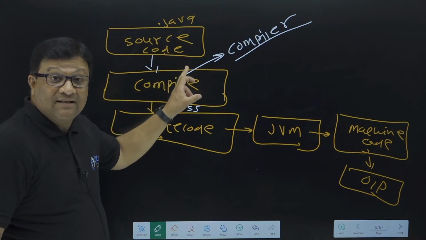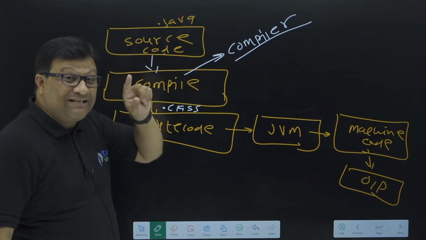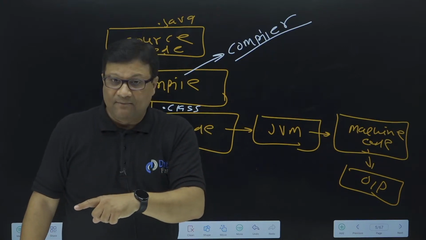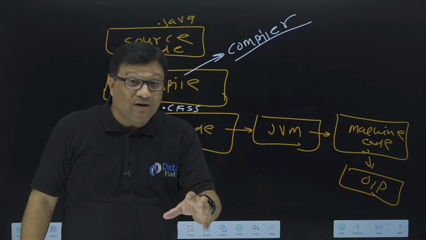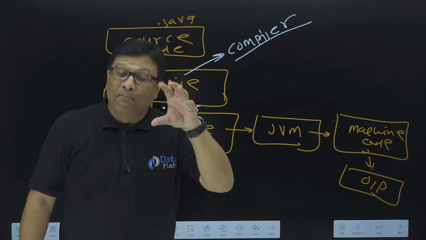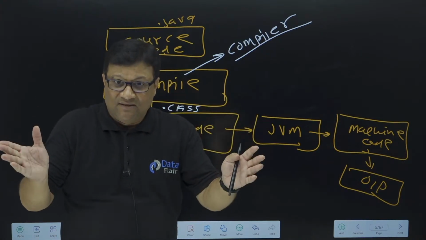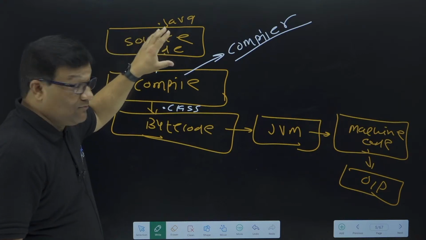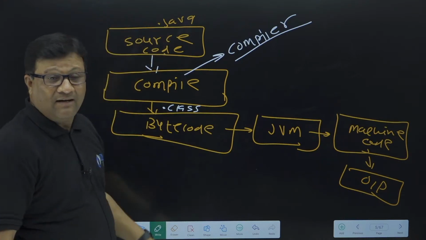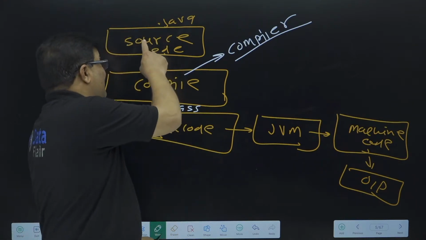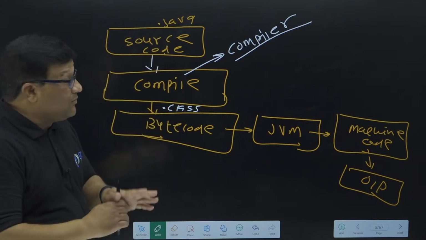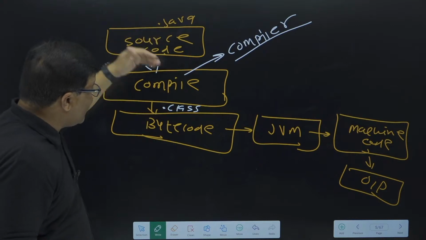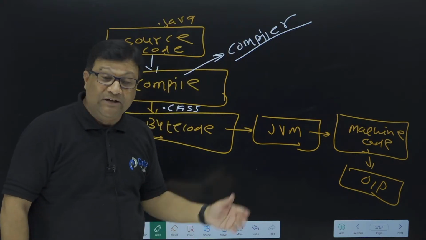If there is any syntax error in your source code, then the code will not be compiled by the compiler, because the compiler compiles code page-wise. Page-wise means there must not be a single error. If there is even a single error, then the source code will not be compiled into bytecode.